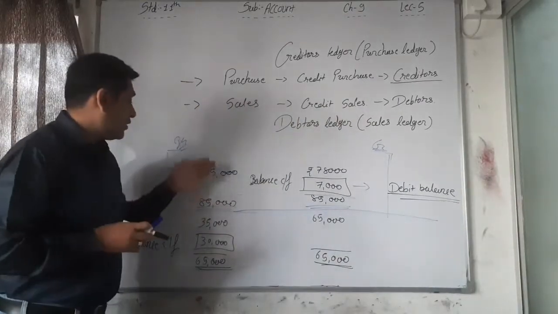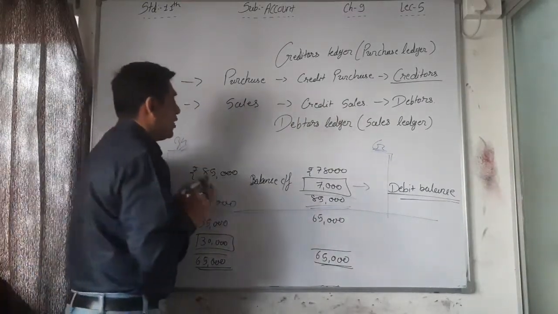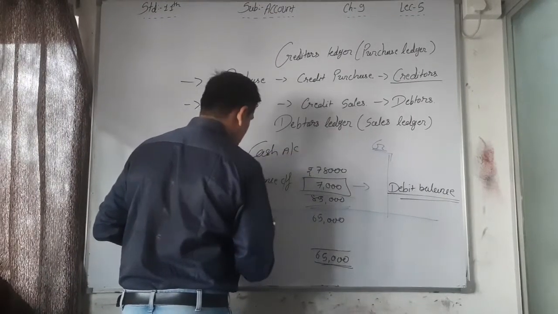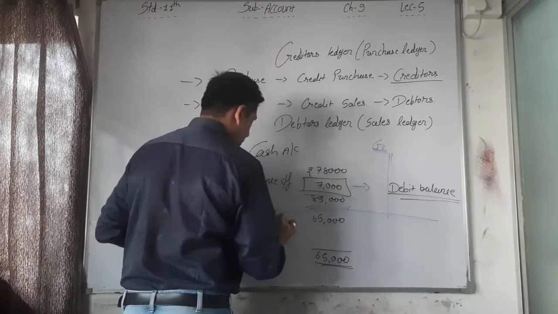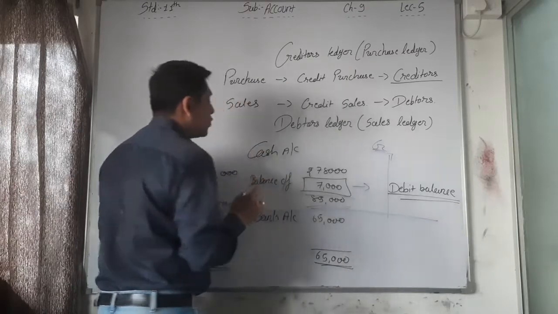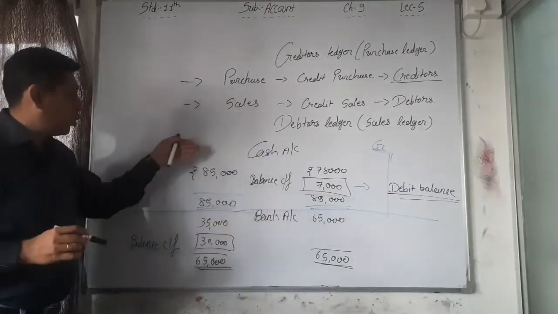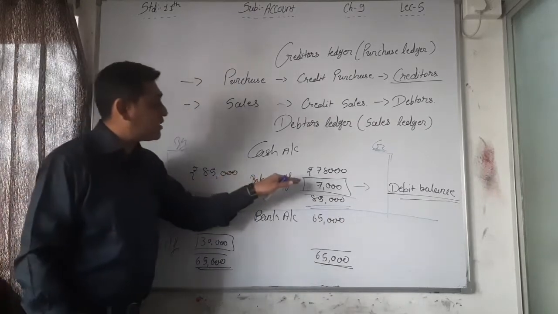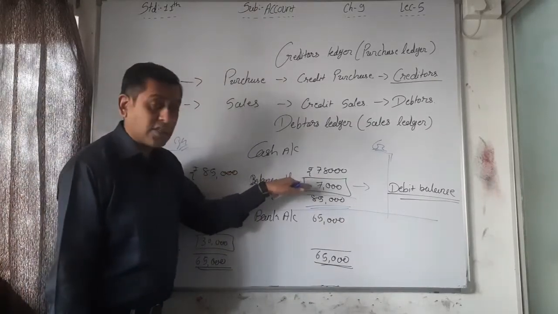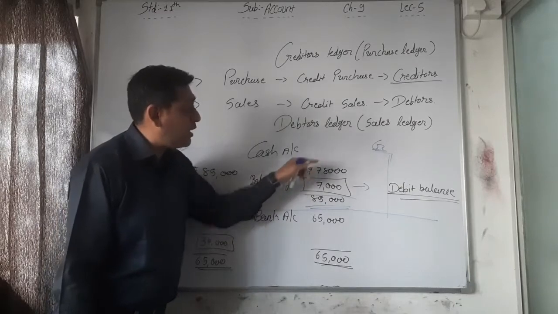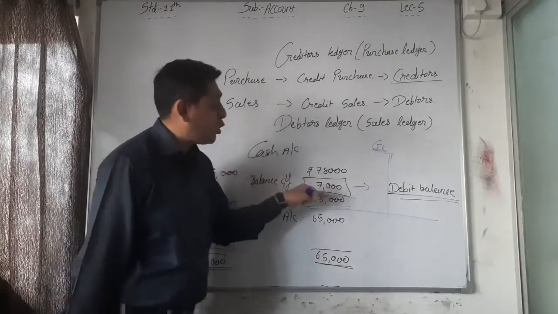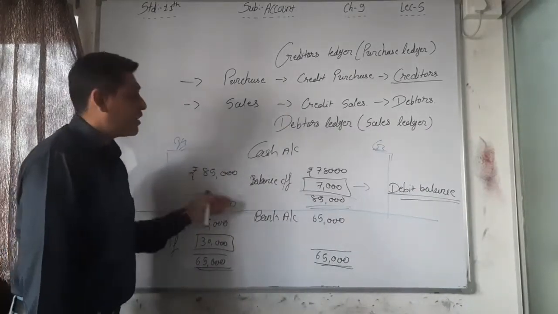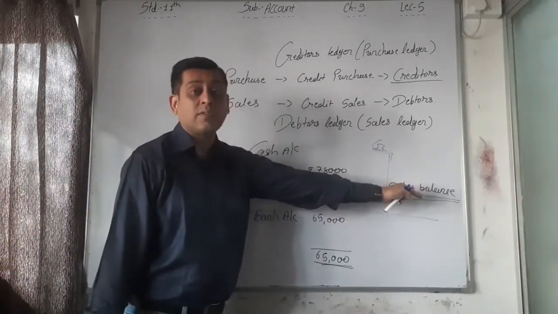What is this? This is the cash account. And this is your bank account. In the cash account, the total on the debit side is higher. That's why the balance is written on the credit side, but it is known as a debit balance because the total of debit is higher.